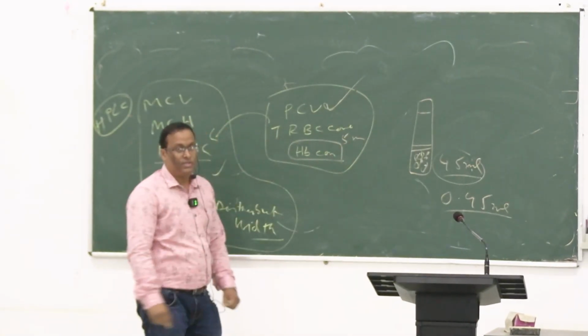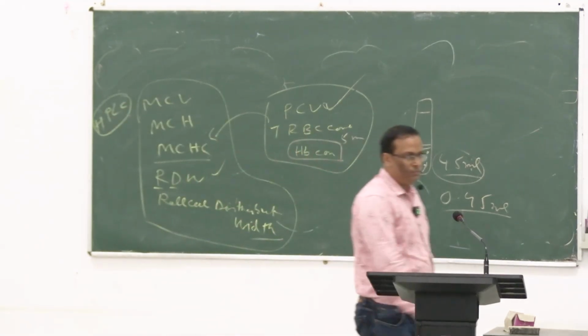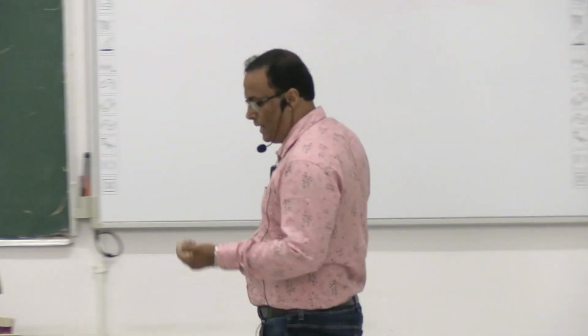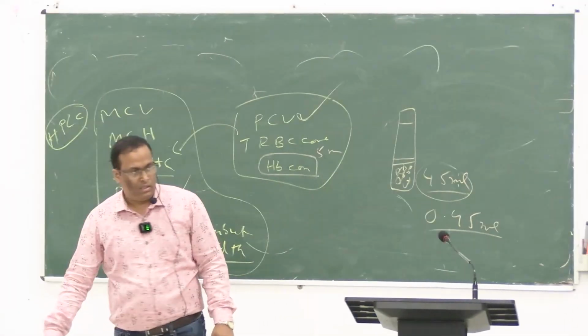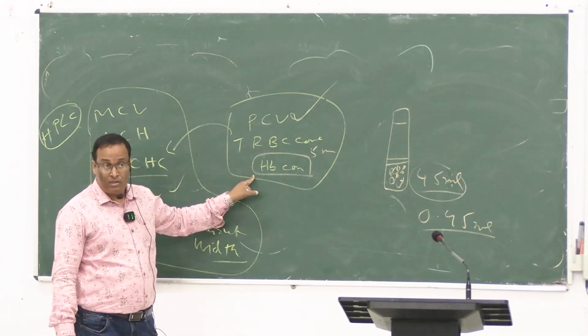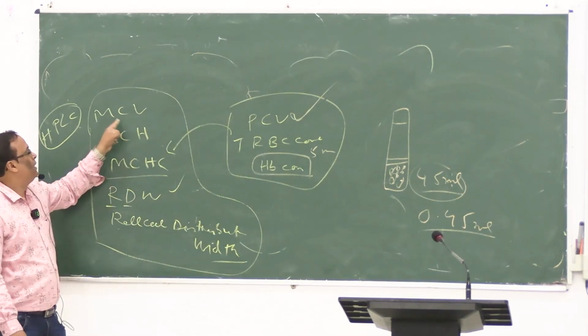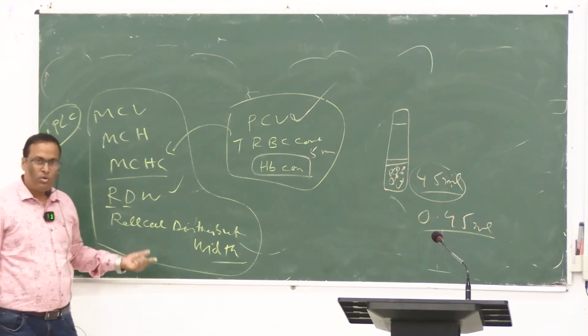Hemoglobin concentration, what is the normal level? 12 to 16 for male, female is 13 to 15 grams per dL. Sit down. So hemoglobin concentration is important. Now you have to calculate with this, taking this one, MCV, MCH, MCHC. It is in your practical also.